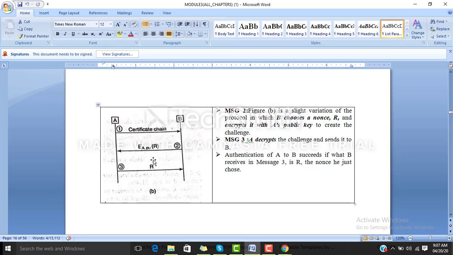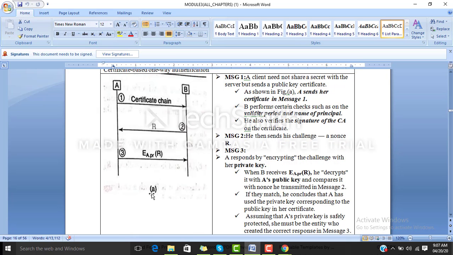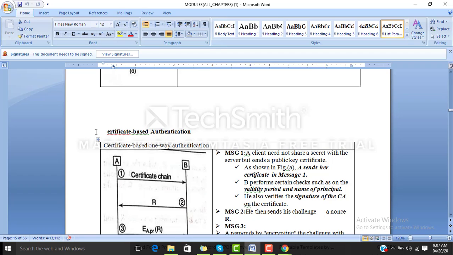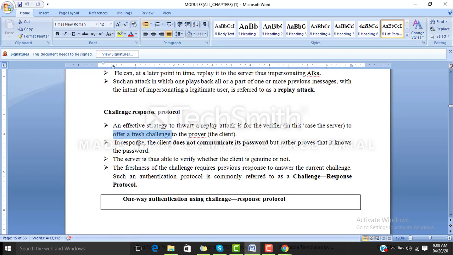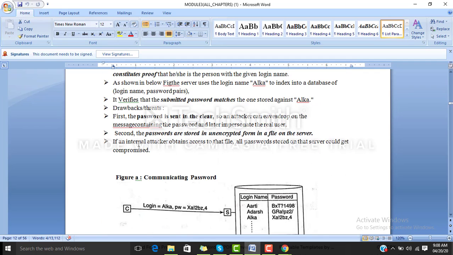A's work is to decrypt it and send it back to B. The authentication succeeds only if both nonces match, that is, the nonce sent by B and the decrypted one from A. Basically, students, this covers certificate based authentication and password based authentication.